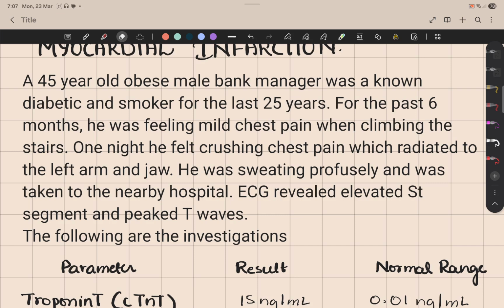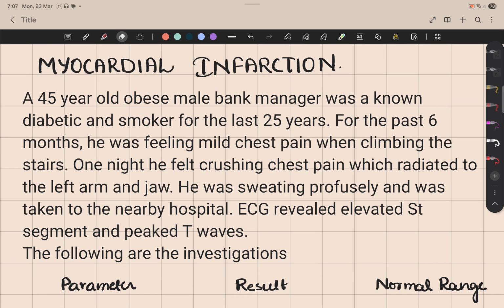One night, he felt crushing chest pain which radiated to the left arm and jaw. He was sweating profusely and was taken to the nearby hospital. ECG revealed elevated ST segment and peaked T waves.